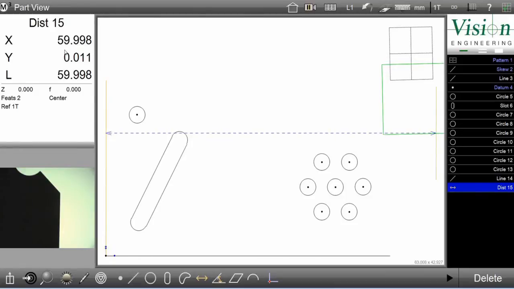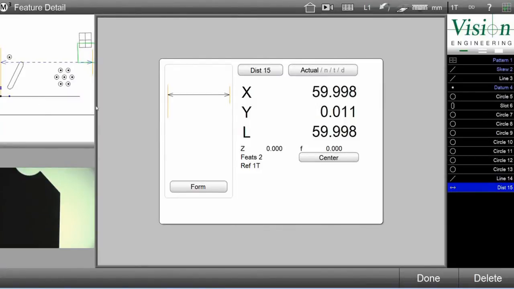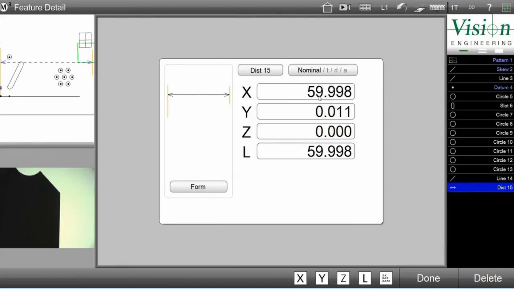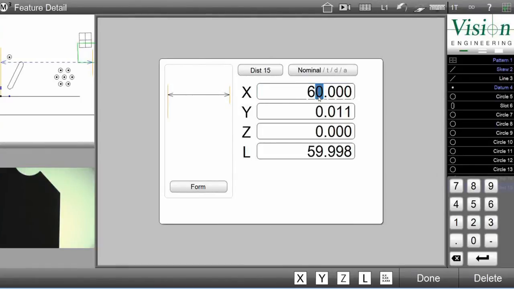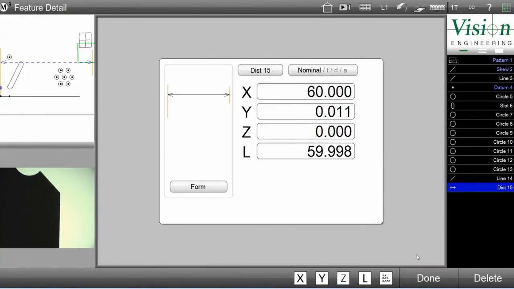The next thing I'm going to do now is import nominal information into my report. I can import nominals from the DXF file, or I can key in nominals as shown. I will key in the nominal right now for the distance measurements by simply clicking on the feature detail, changing over to nominal. The nominal should be exactly 60.